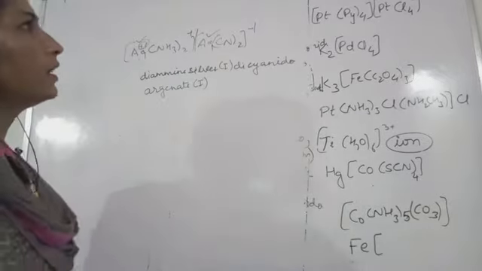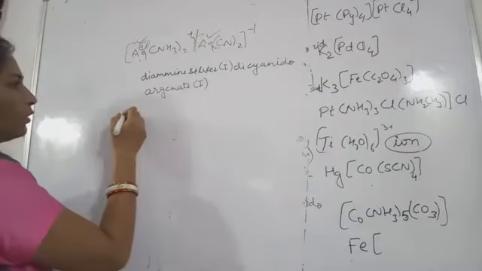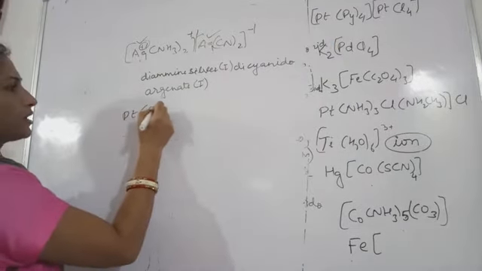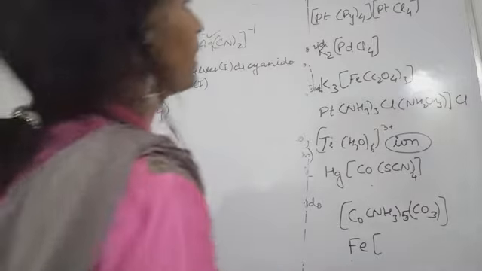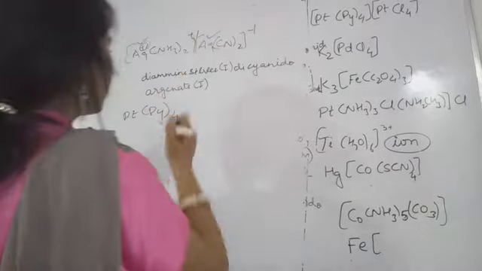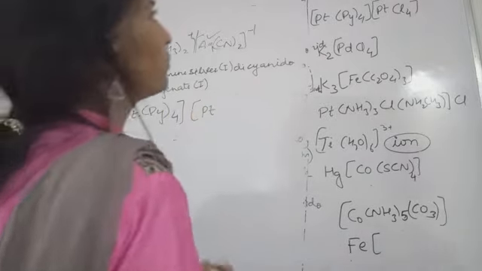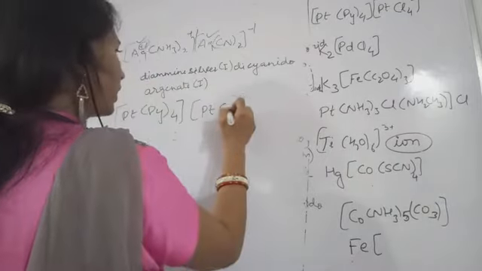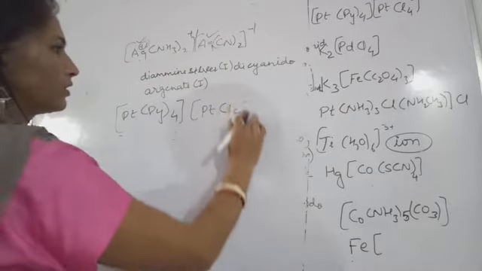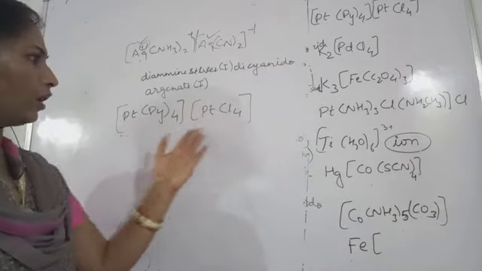Now next, this is [Pt(py)4]. I wrote py because py is for pyridine. So we have 4 pyridines. This is one of the complexes. The other complex is having PtCl4. Sorry, this is the square bracket. So now let's calculate the oxidation state.